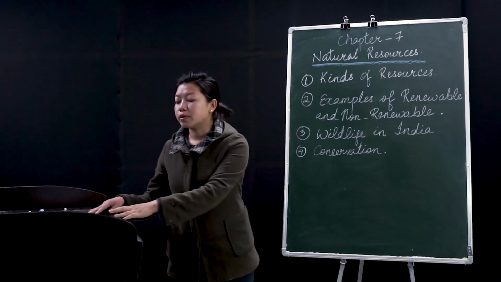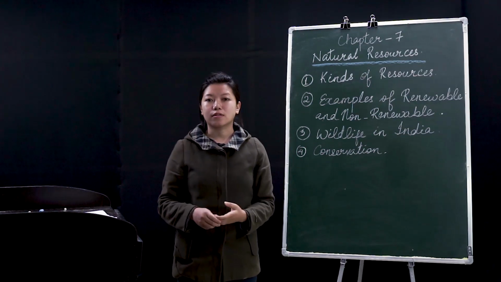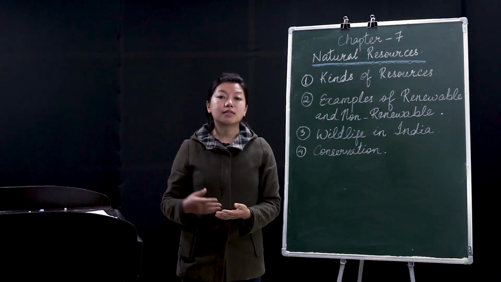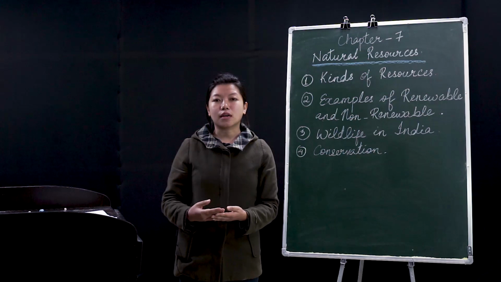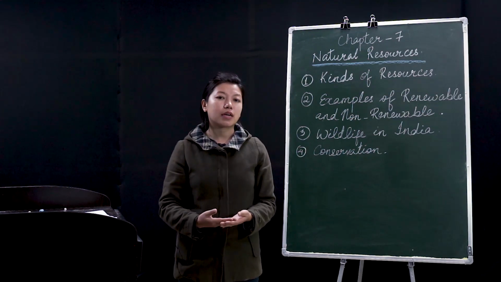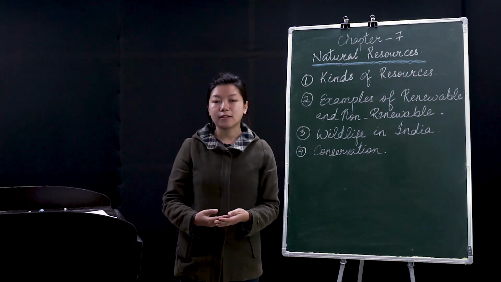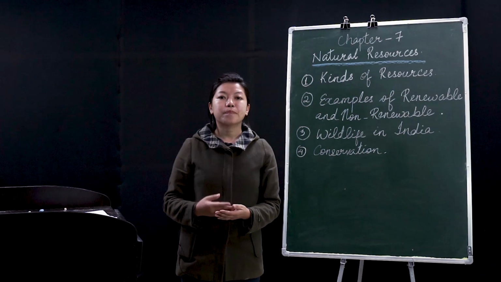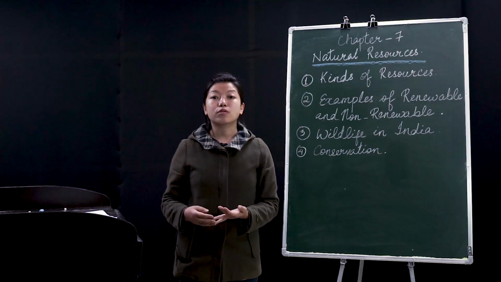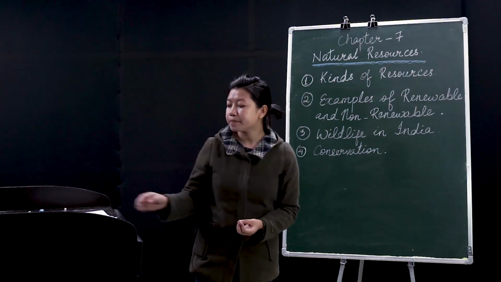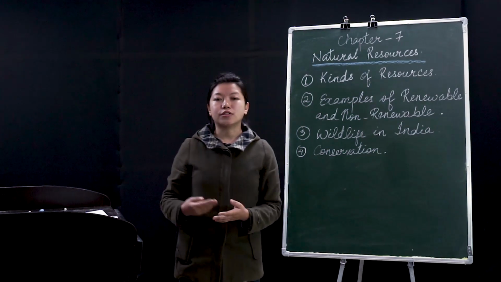So coming to renewable resources. The first example that I can give you is the sun. The heat from the sun is a natural resource. It is a renewable resource. Even if you use the energy from the sun today, you will get the same energy again tomorrow. In some places in India, they are using this energy of the sun to get electricity. They are also using it to cook food, and they are doing a lot more things with this sun energy.